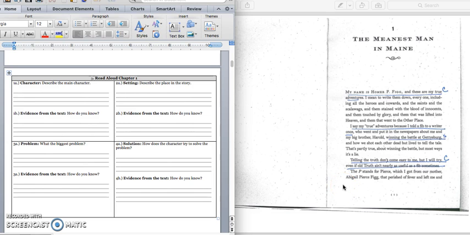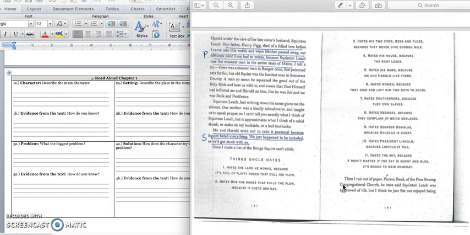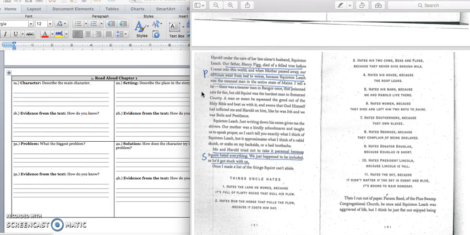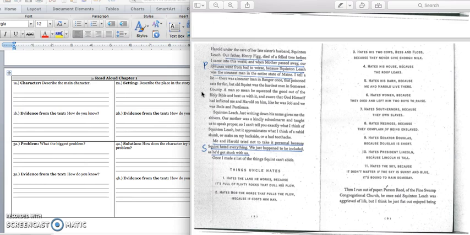The P stands for Pierce, which I got from our mother, Abigail Pierce Fig, that perished of fever and left me and Harold under the care of her late sister's husband, Squintin Leach. Turn the page, we're on page 2. Our father, Henry Fig, died of a felled tree before I came into this world, and when Mother passed away, our fortunes went from bad to worse, because Squintin Leach was the meanest man in the entire state of Maine.